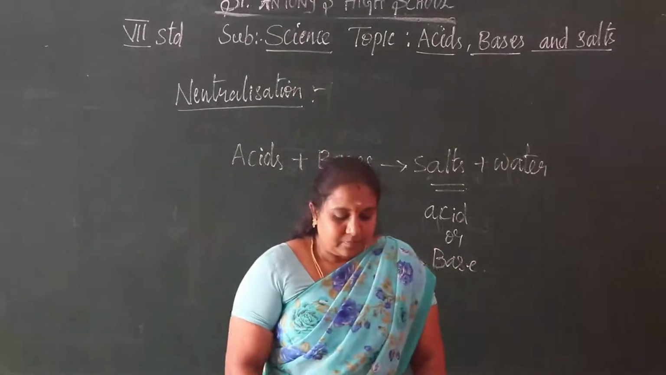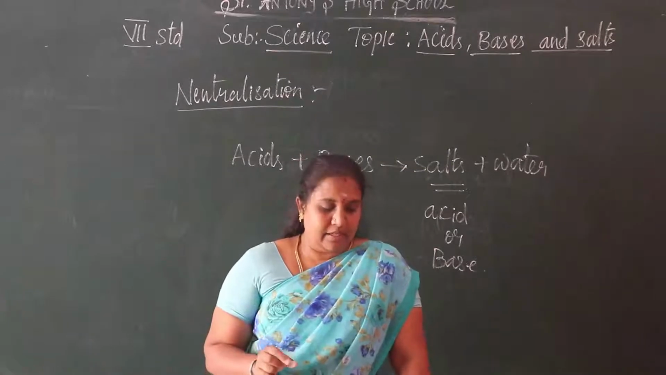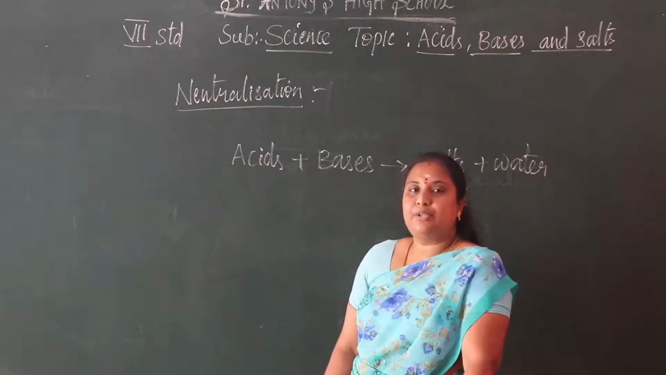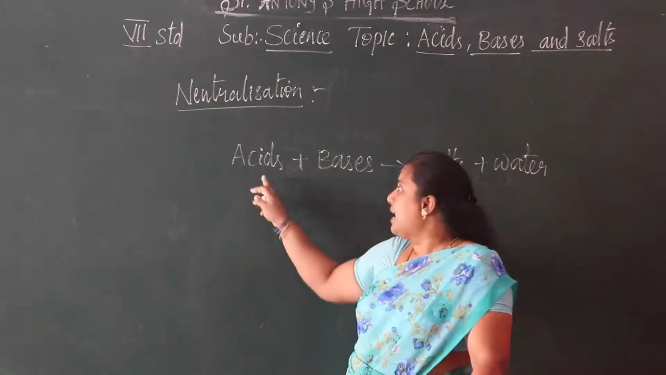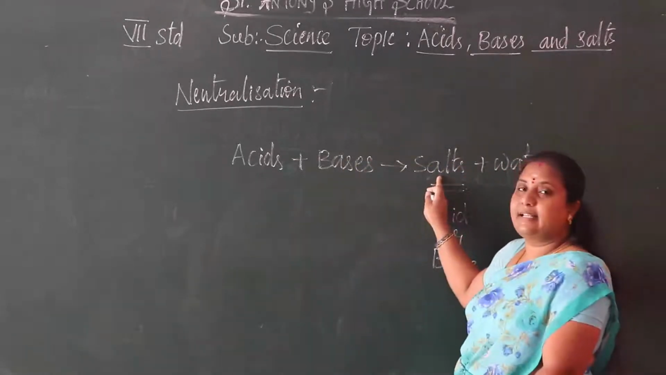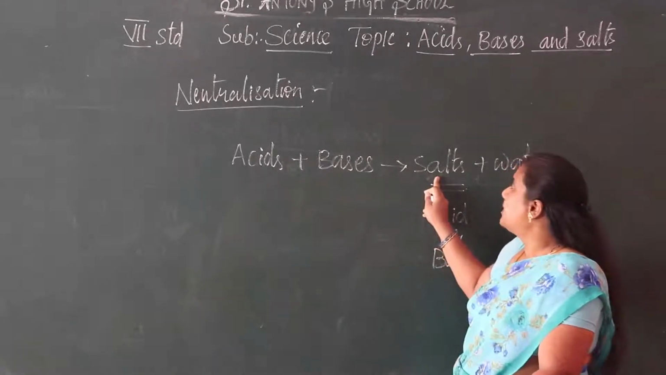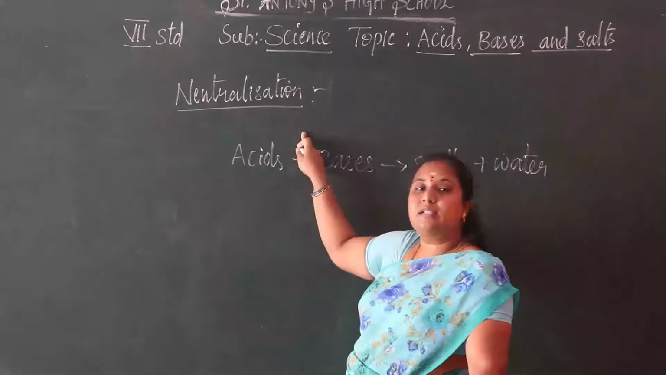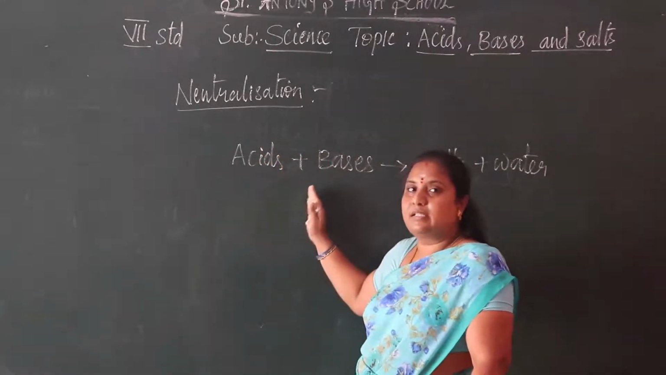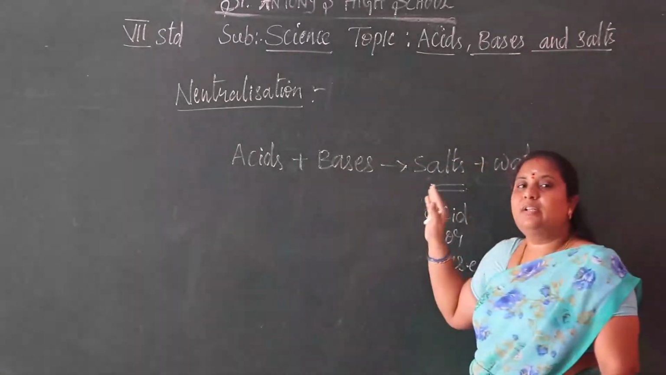So we can say the reaction between acid and base is known as the neutralization reaction. What is the neutralization reaction? The reaction between acid and base. We are getting a neutral solution, which is a salt. We call this the neutralization reaction. The reaction between acids and bases is called the neutralization reaction.